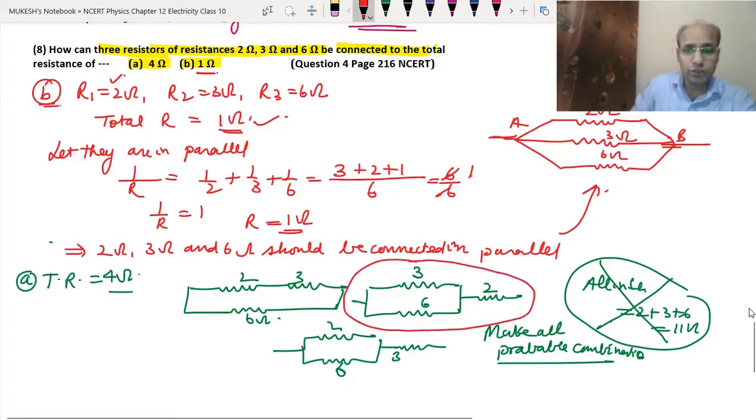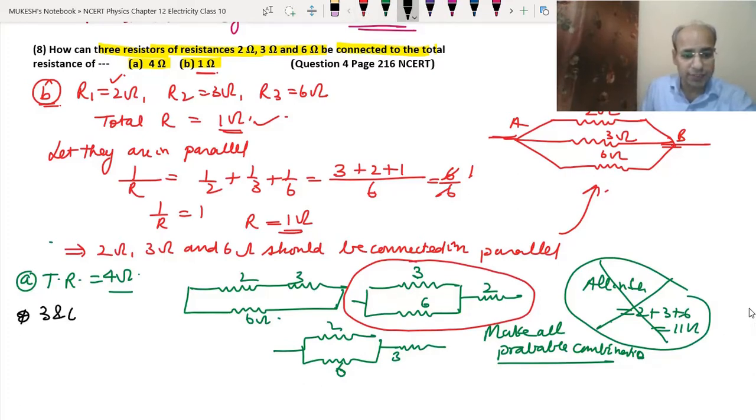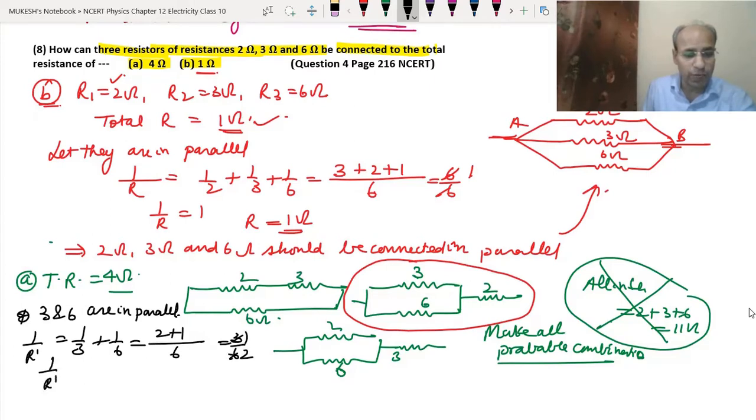Okay, so if we say that 3 and 6 are in parallel, okay, so that means 1 upon R dash, because this is a part of it, will be 1 upon 3 plus 1 upon 6. When we solve it, we get the LCM 6, 2 plus 1, we get 3 upon 6, 3 1s are 3, 3 2s are 6. So we got 1 upon R dash equal to 1 upon 2, that means R dash equals 2 ohm.